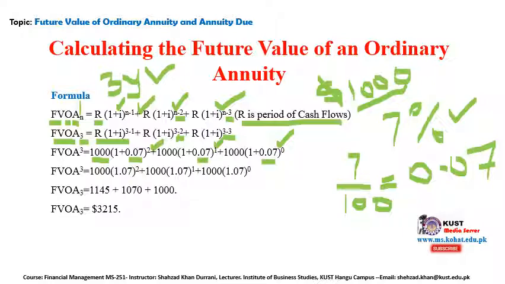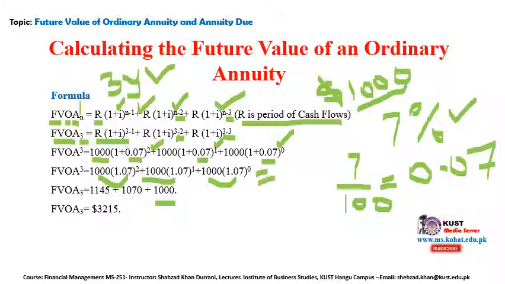So after the powers, you will get 2, you will get 1, and you will get 0. Take the powers and multiply it with 1000. So you will get 1000, because 1.07 raised to the power 0 is equal to 1.